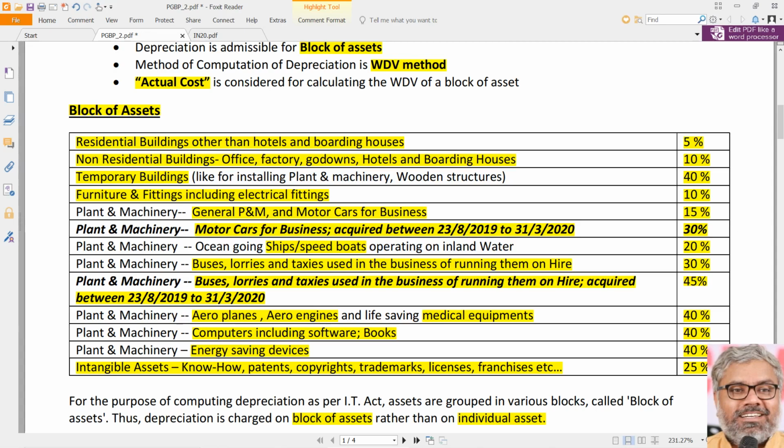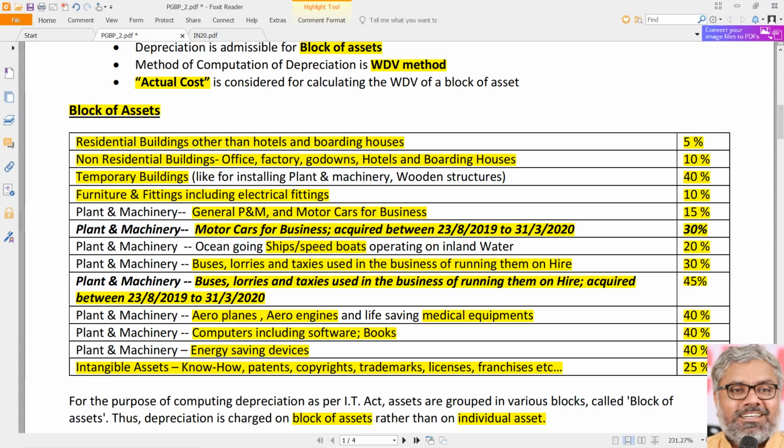There is no link between books and computers. But still both of them can be considered as one block because rate of depreciation is same, class of assets is also same, because both are called plant and machinery only here. So within the classification of plant and machinery, any two types of assets having the same rate of depreciation can be called as one block. There is no problem in that.